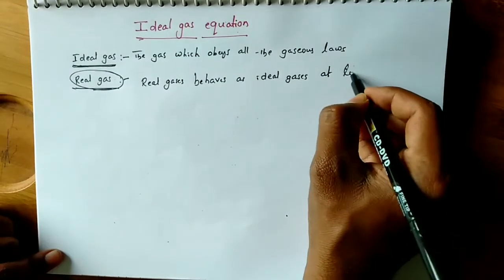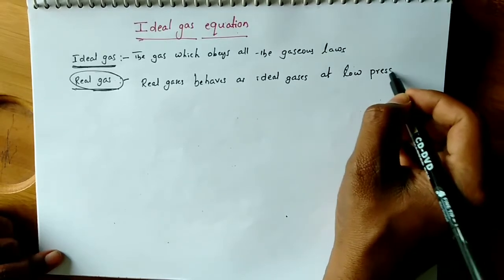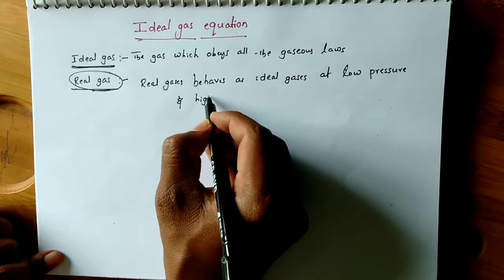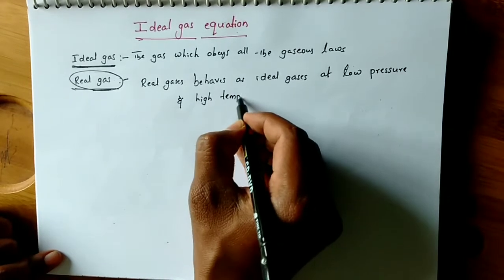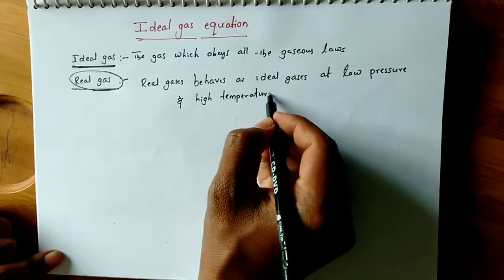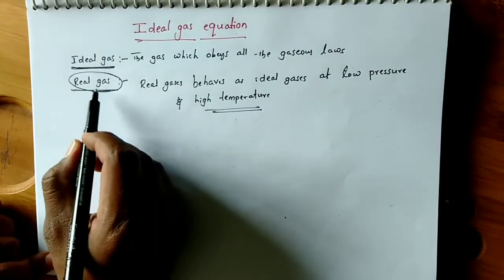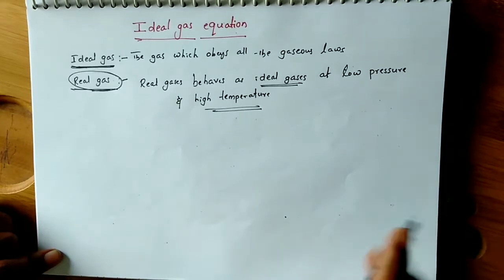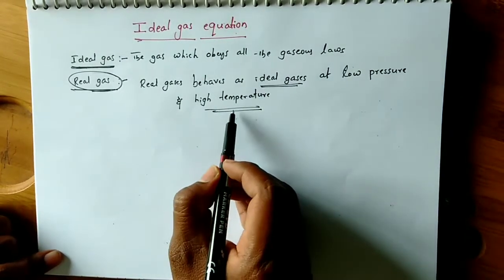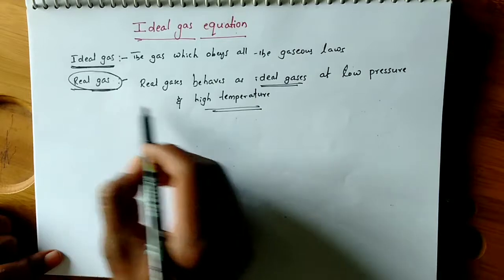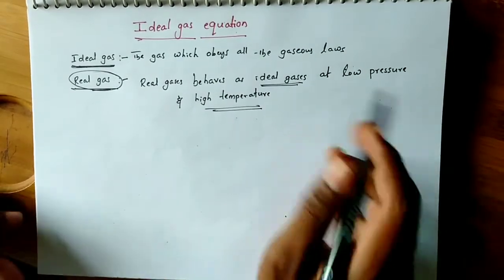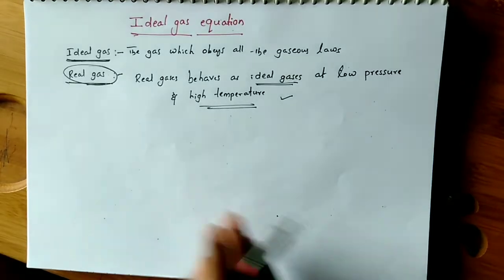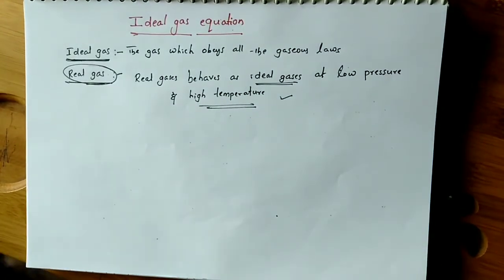At low pressure and high temperature conditions, all real gases can behave as ideal gases. And at high pressure and low temperature conditions, these real gases will deviate from ideal behavior. This is a very important statement we must remember. Now let us move on to what is the ideal gas equation.